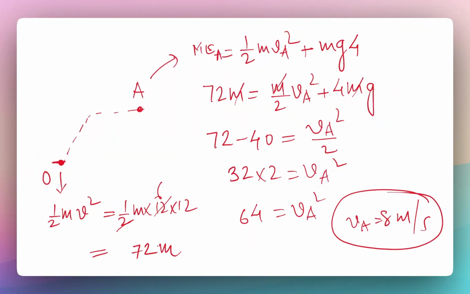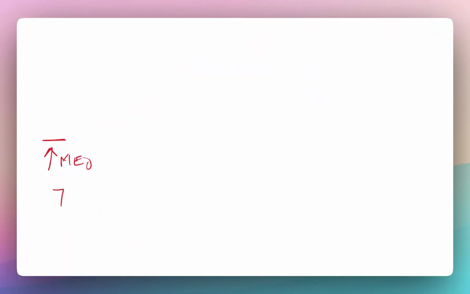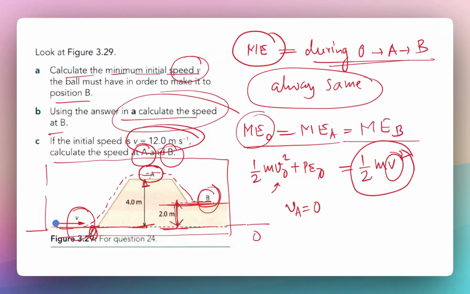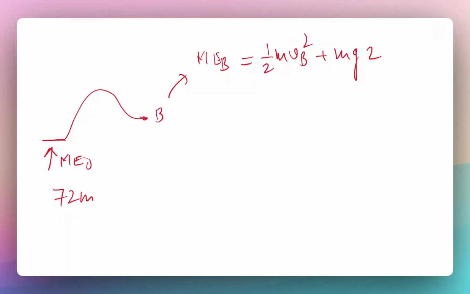We can now find the velocity at B again using the same argument, right? Our initial mechanical energy at O we have already calculated, which is 72m. And now the object is going to go to B. So what is the mechanical energy at B? Mechanical energy at B is going to be half m into velocity at B square plus mg. At this time the h is 2, right? You remember the height is now 2, not 4. Okay, so we are proceeding correctly. So this is 2mg, and these two will be equal.